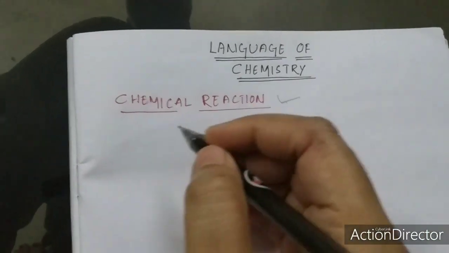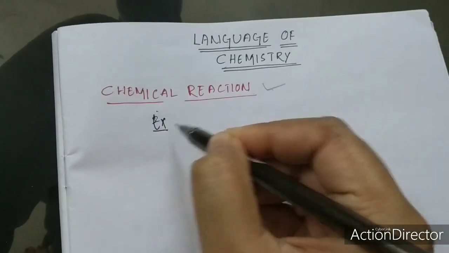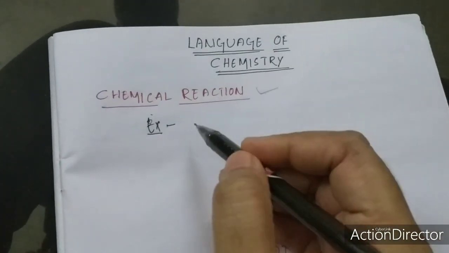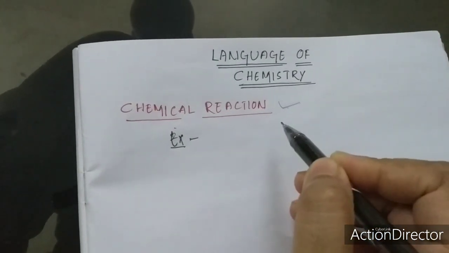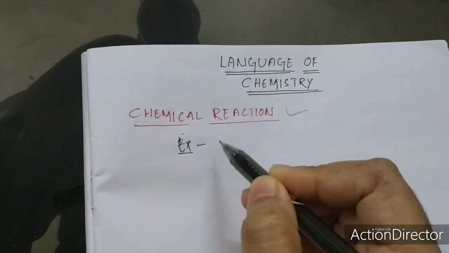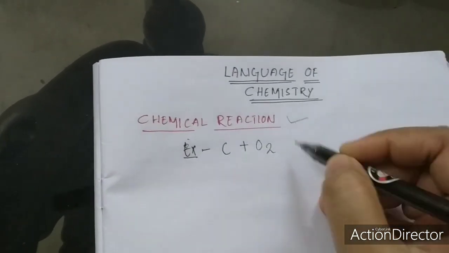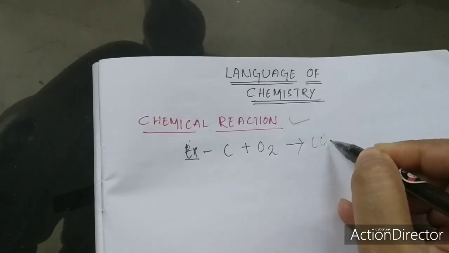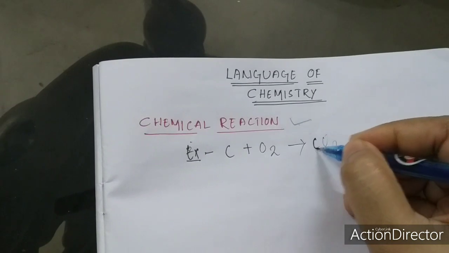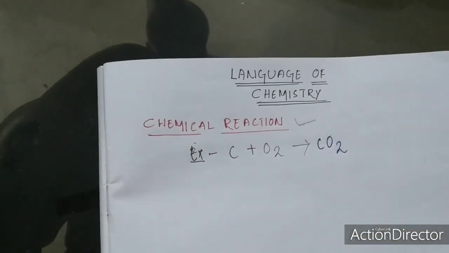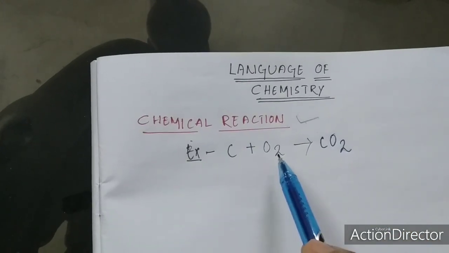Let us discuss by taking the example of carbon dioxide. Carbon dioxide is formed by the combination of carbon and oxygen.